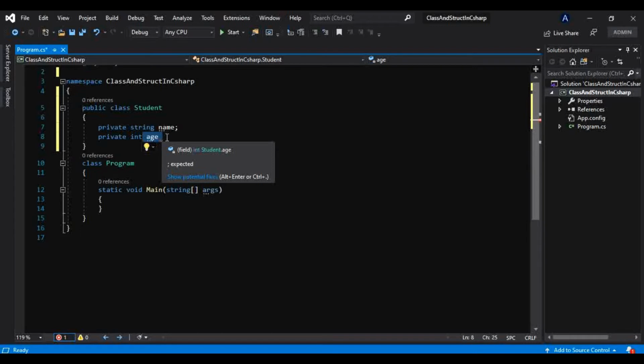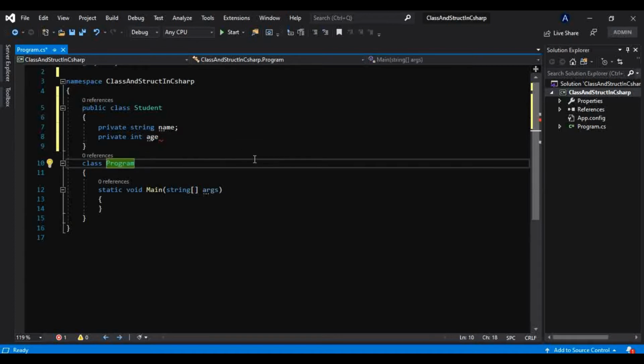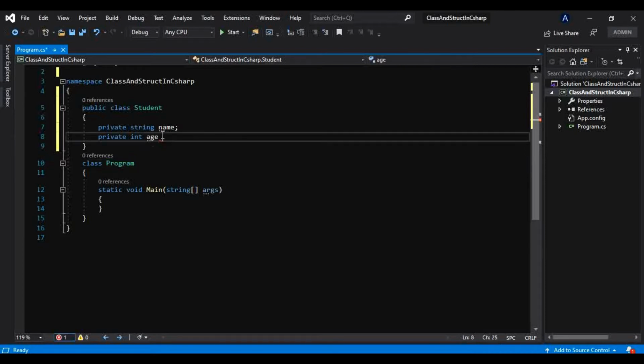We use date of birth for that, and from that we can calculate that he is 5 years and some months old. But generally we take age as an int, as a whole number, because we commonly say that this man is 20 years old, this girl is 20 years old. So just choose wisely whatever data type you are using with the kind of variable you are using. So I am using this private int age.